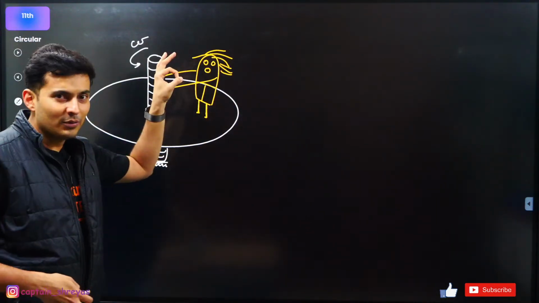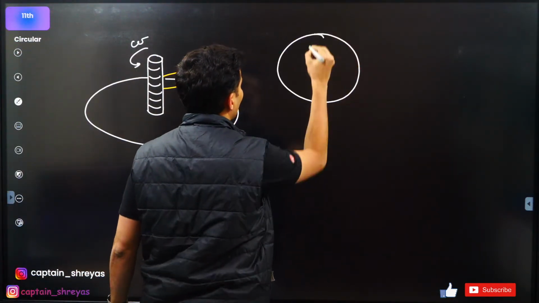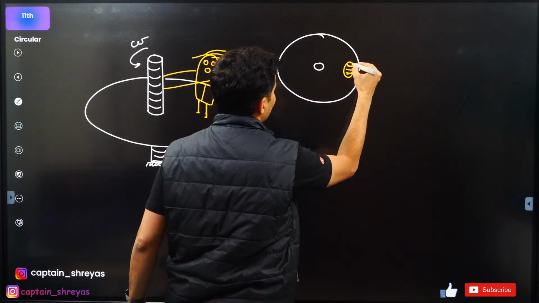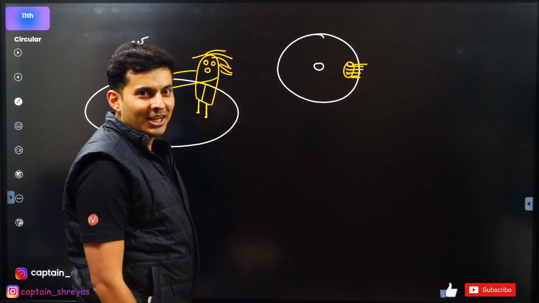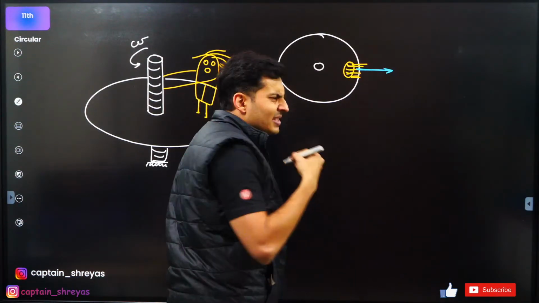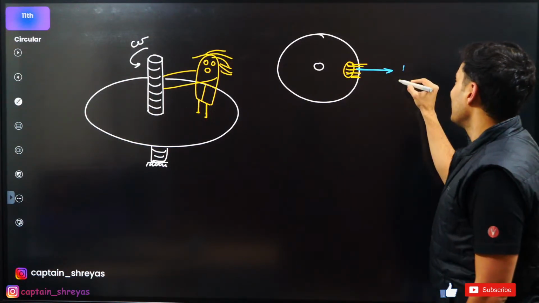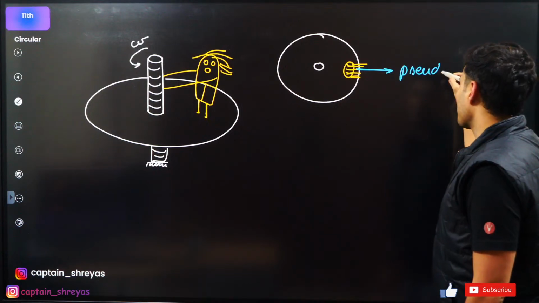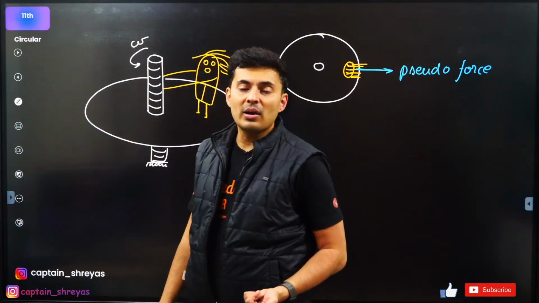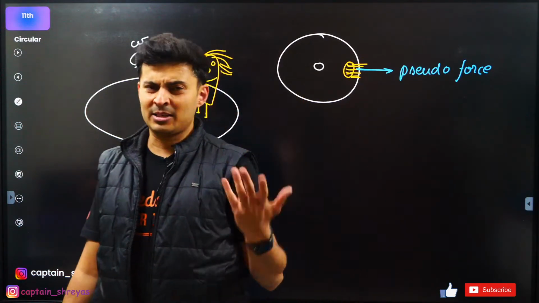Okay, let's look at it from the top view. If you look at it from the top view, this is the merry-go-round. You will see Pandu's head. This is Pandu's hair. You will feel as if this guy is experiencing some kind of force. It's not a real force. The moment the force is not a real force, it is called a pseudo force. This person on the merry-go-round feels it, but if there was another Pandu standing here, he will not experience it.